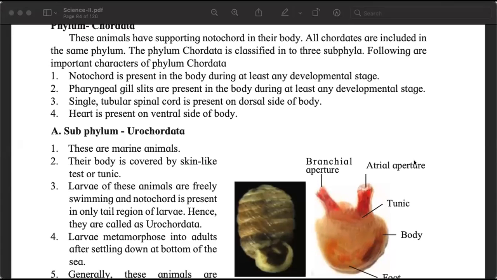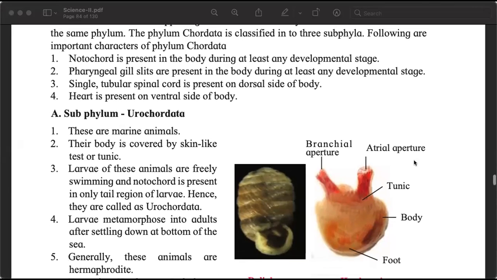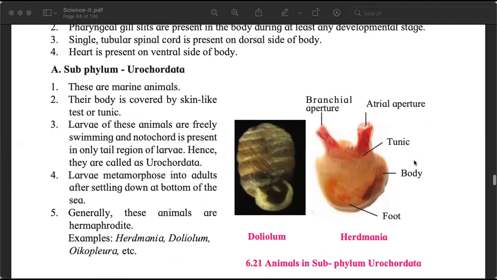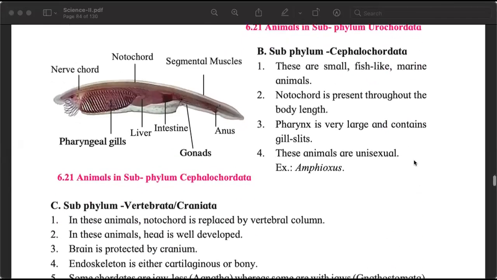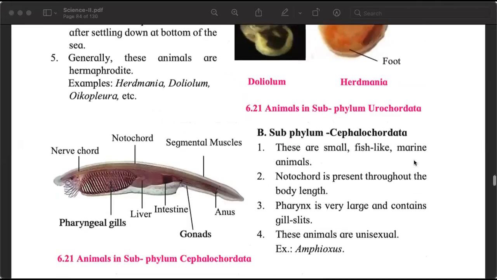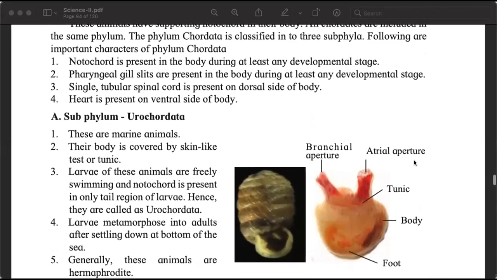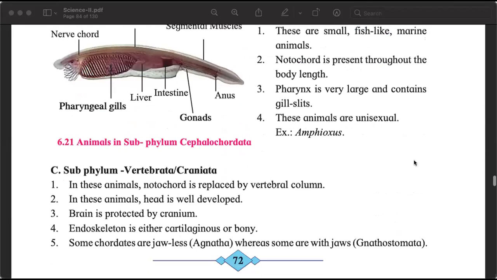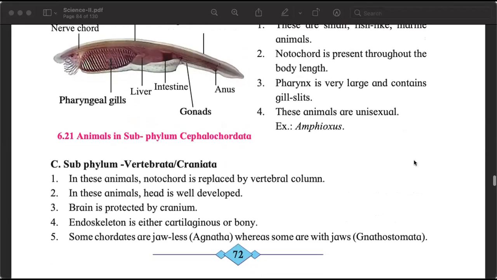Notochord is the spine, the backbone. All chordates are included in the same phylum. The phylum Chordata is classified into 3 subphyla. The 3 subphyla are Urochordata, Cephalochordata and Vertebrata. We will study that in detail.